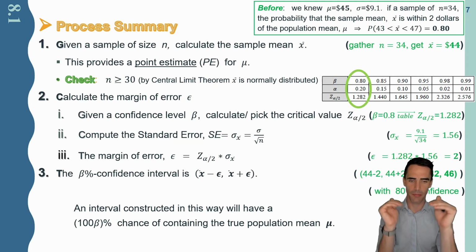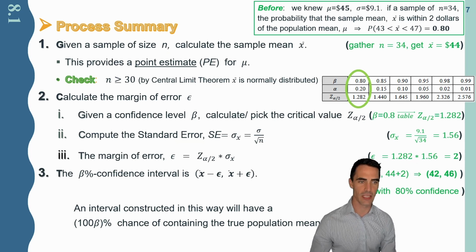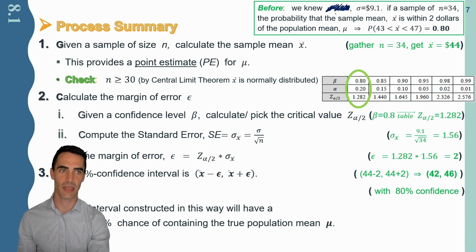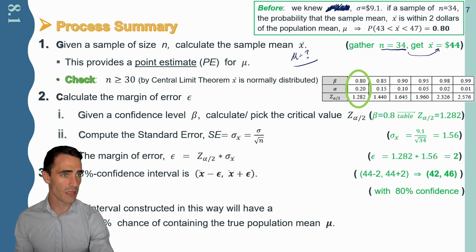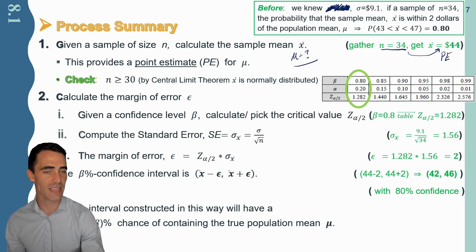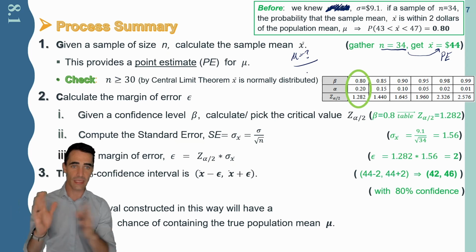Let's get down to the actual computation for what's the process for computing these confidence intervals. And I have some examples as we progress. So first and foremost, let's say we know some population information, but the whole game is I have no idea what the population mean is. How can I best approximate it? Mean equals question mark. Well, first things first, I have to gather a sample at least greater than or equal to 30. And again, it better be random. And then from that, I can compute a sample mean because again, I have my data. And it's this sample mean that provides a point estimate, a best guess for what we think the mean is close to.